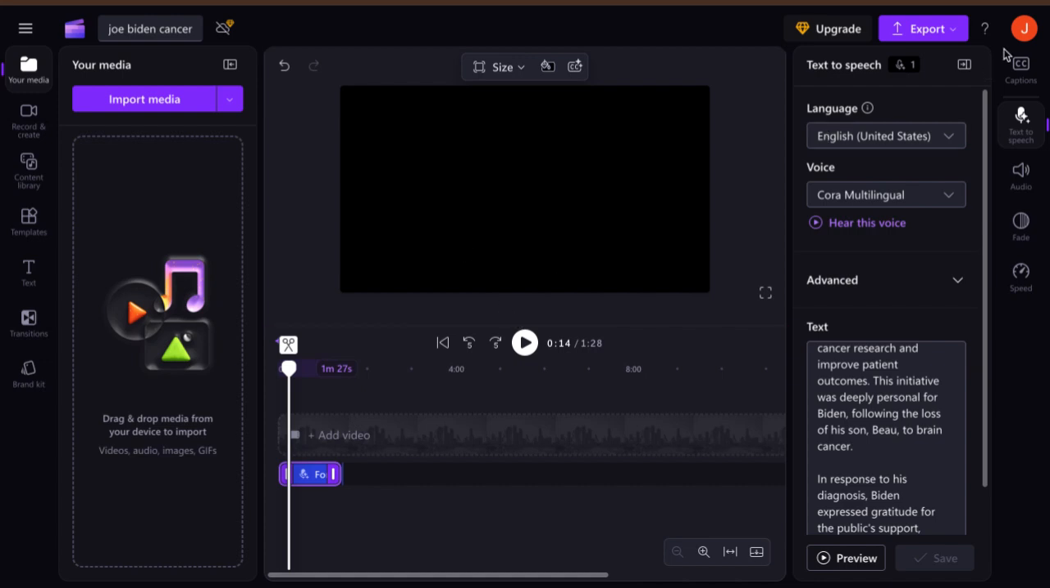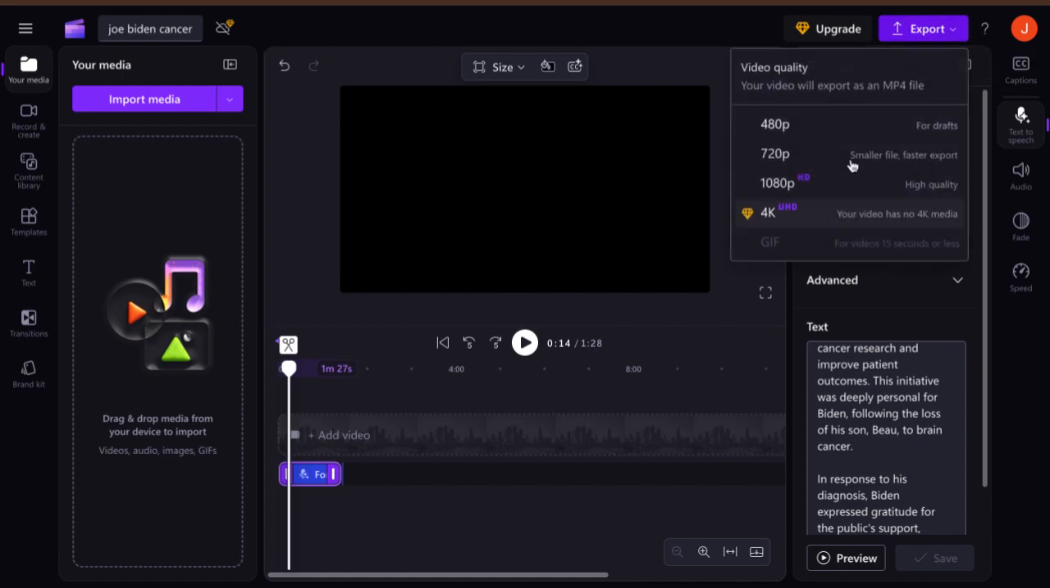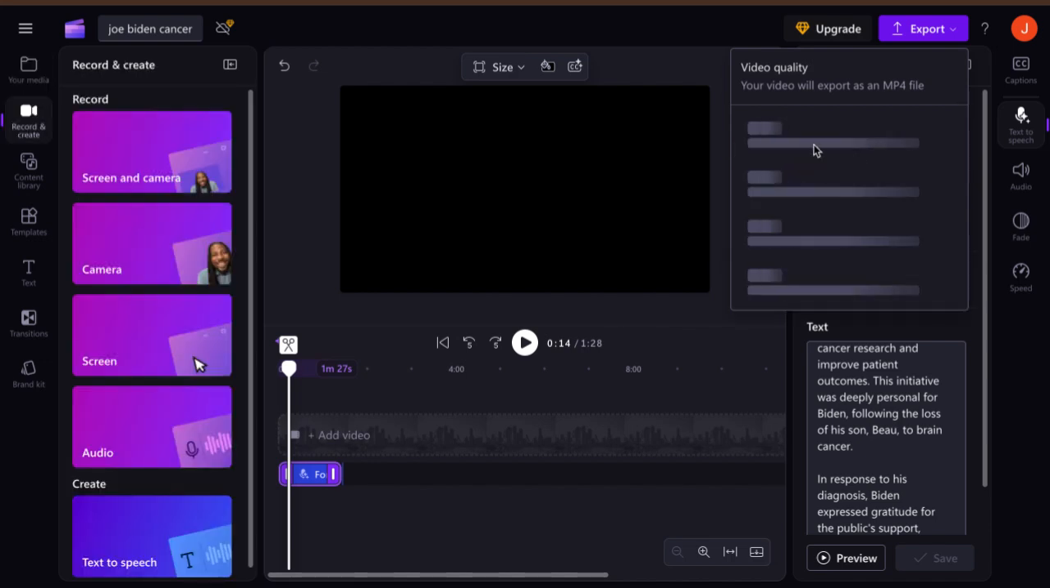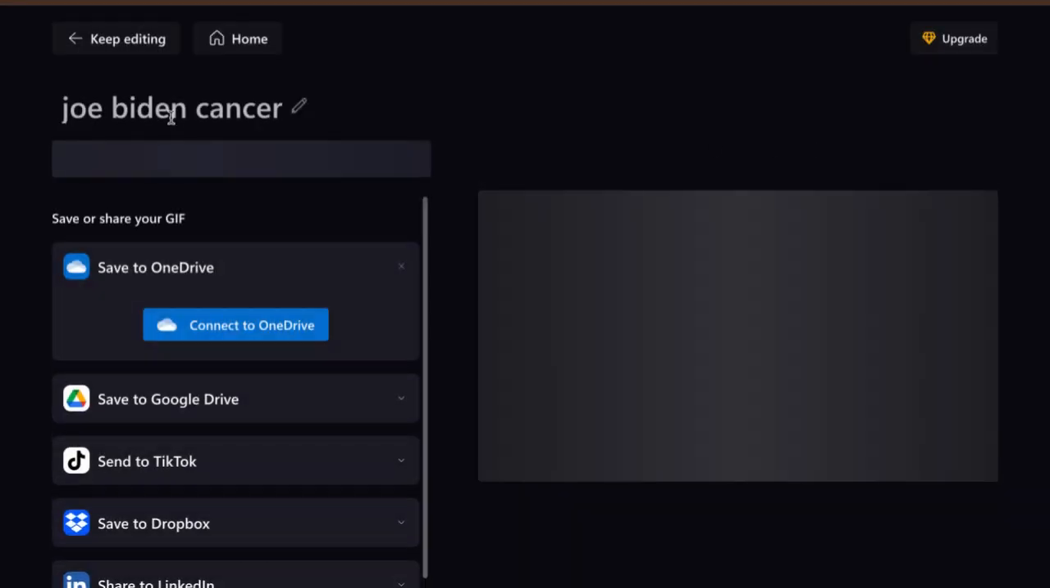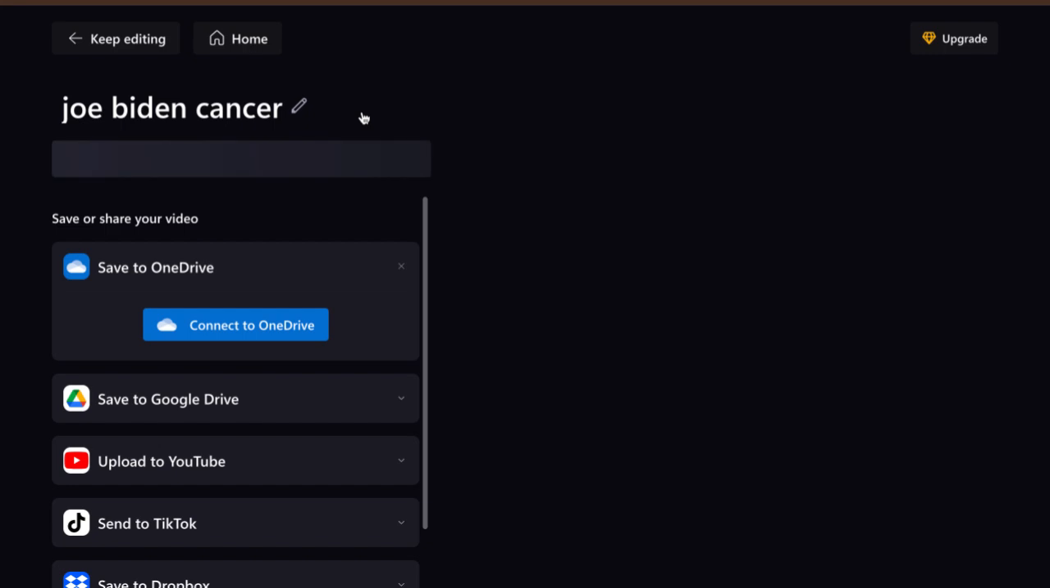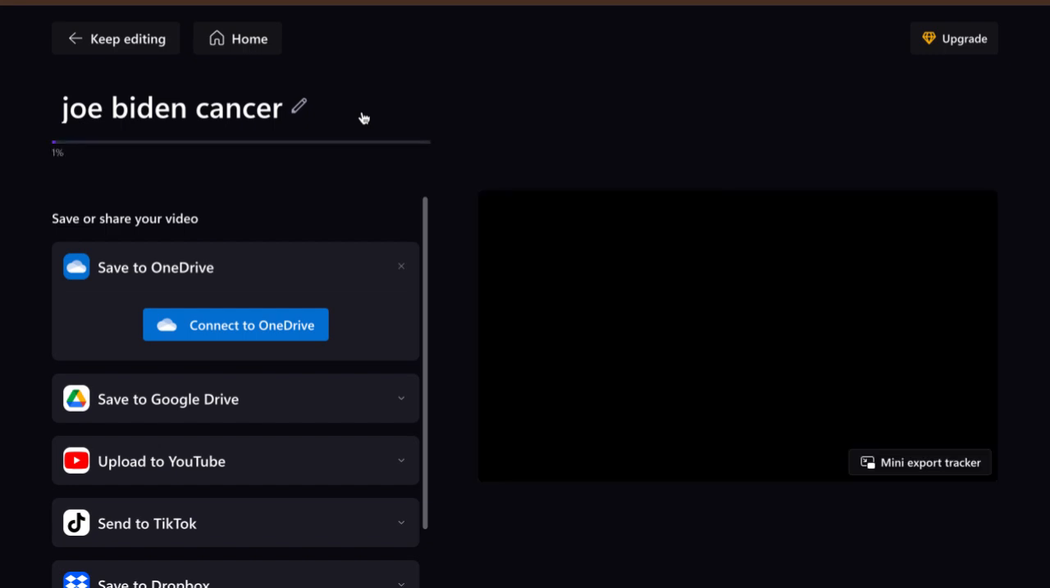And we can click on export. So we want to export this. Come here and 720 and click on export. We can see the export process has started. So the export process will start right now. So one downside here is that it's not going to export it as an audio, but it's going to export it as an MP4 file, which is a video file.